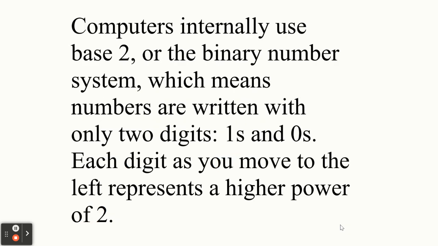So computers internally use base 2, which is called the binary number system, which means numbers are written as either ones or zeros. And I think deep down, my understanding of it is really this is because electronically, you can have a mechanical or software switch that's either open or closed. Open or closed can represent on and off very easily. They also use high voltage and low voltage.